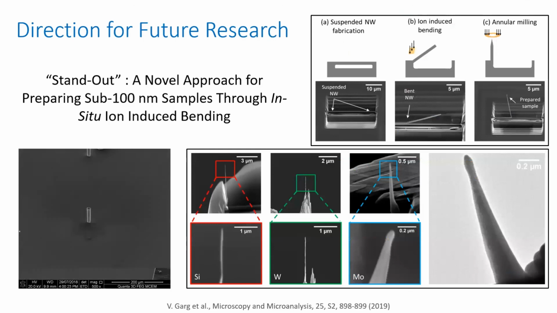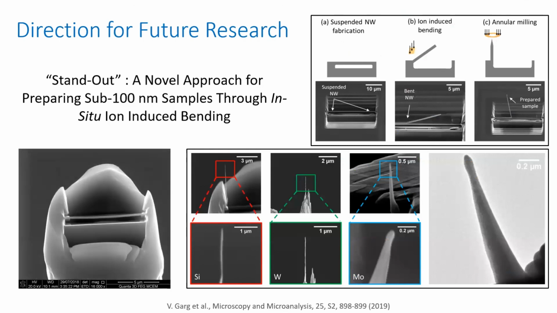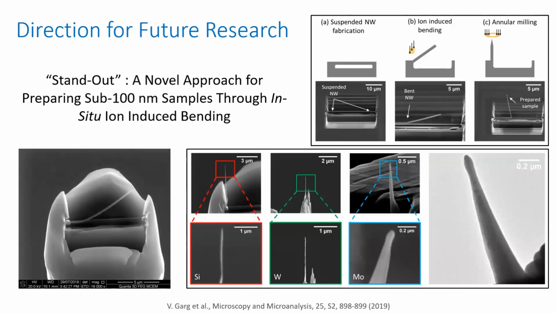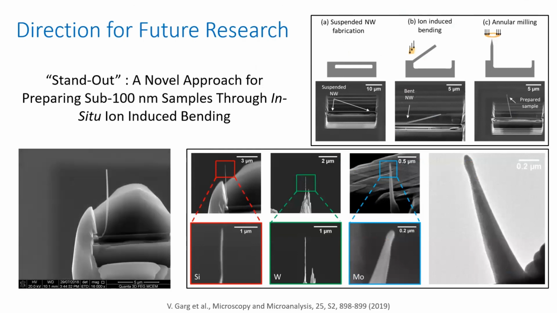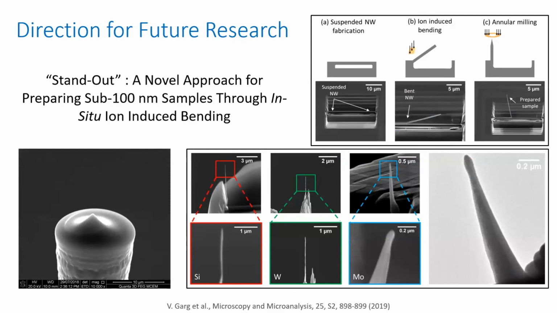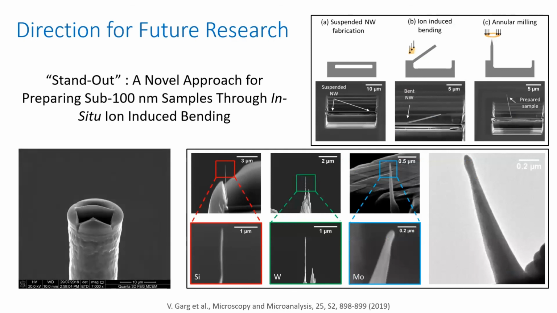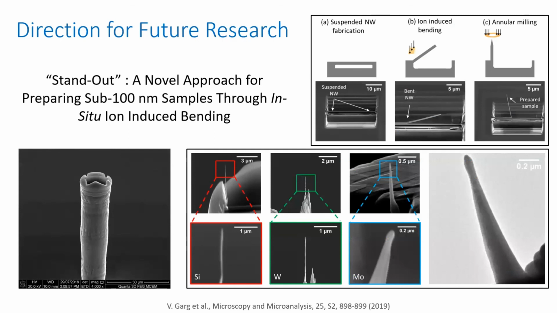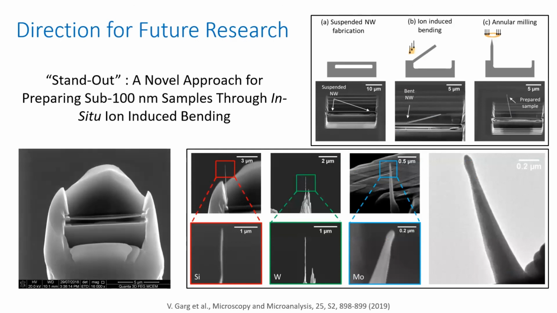Okay, so this is something we were trying to do, or I was trying to do, in the final part of my PhD, but this work is now being carried out by other students in my Monash group. So using the ion-induced bending method, we were trying to prepare atom probe tomography samples. Usually you need quite a large amount of time, and you need a specific coupon for atom probe tomography samples. So using this method, we can fabricate the atom probe tomography samples on a planar substrate. The method is again similar to the fabrication of suspended nanostructures, but with just direct milling.